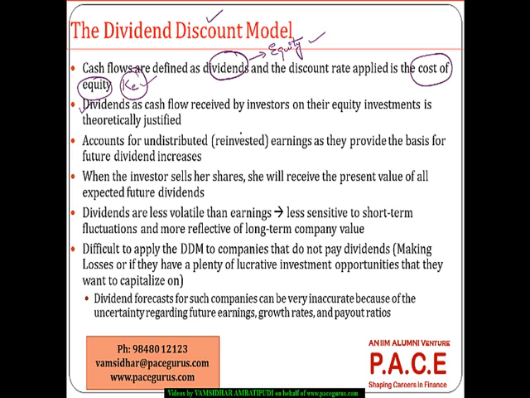Then it also accounts for all the reinvested earnings, because it is looking at the profit the company has made and the dividend that it has distributed, and whatever is the non-distributed portion is reinvested back for the growth of the company, with an intention that the company will make better profits in the next year, resulting in higher dividends in the future years.